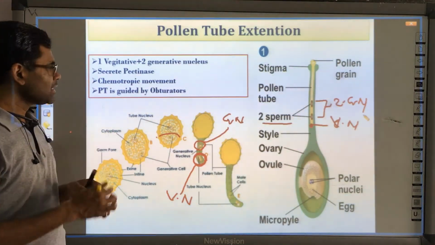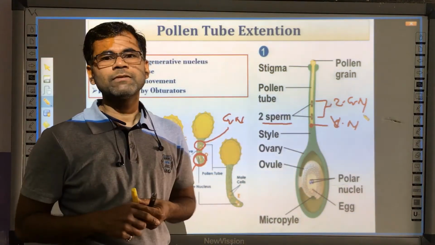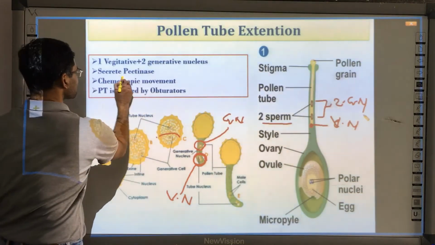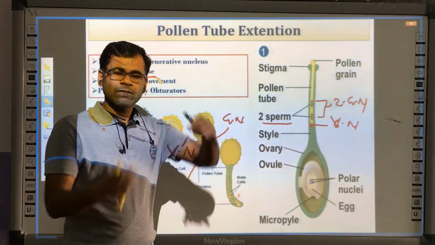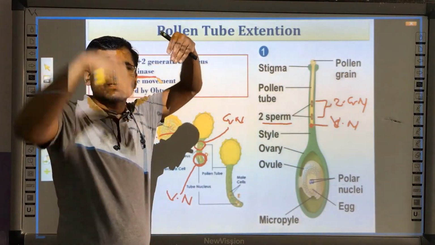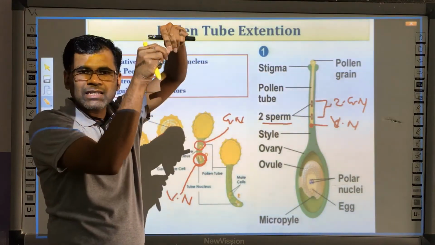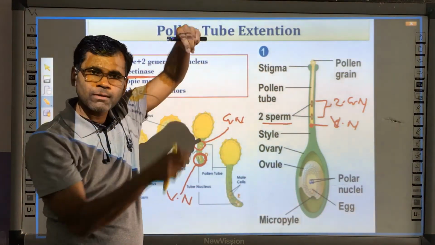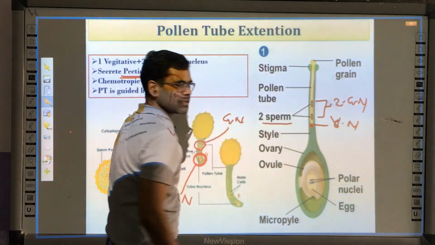Moreover, the pollen tube starts secreting an enzyme which is termed pectinase, because the pollen tube has to come through the style. The style is basically composed of various types of cells, and these cells have to give the path for the pollen tube so that it can reach from the stigma to the embryo sac.